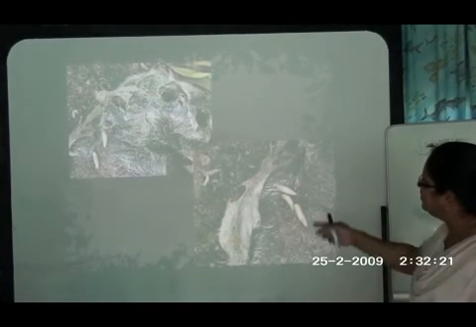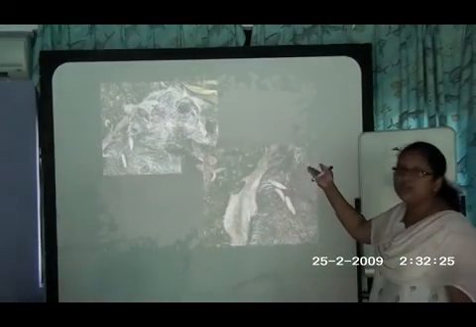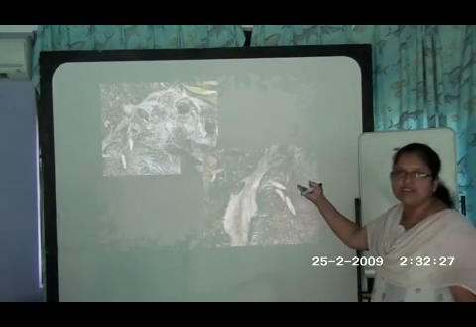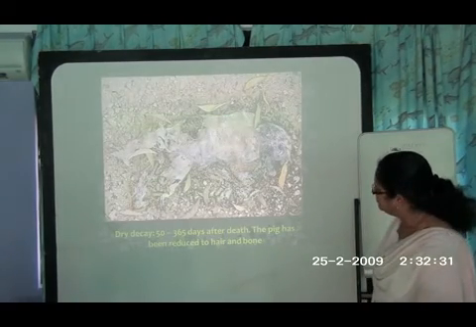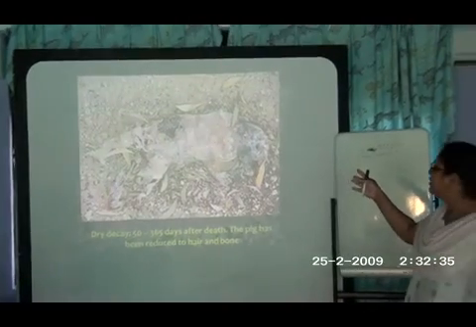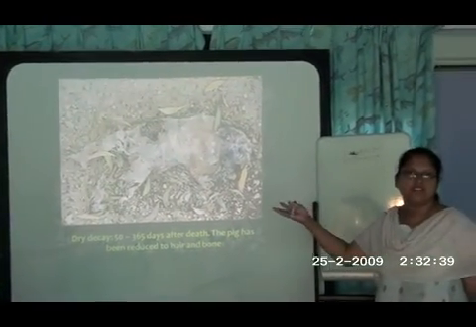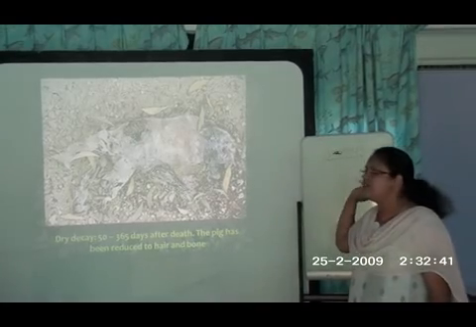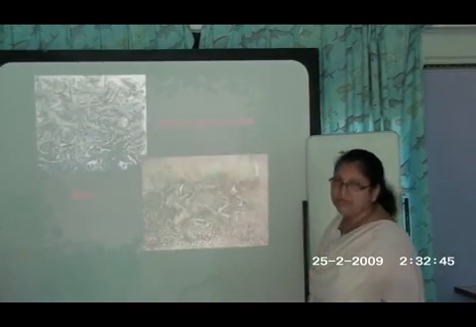And you can also see that the flies and maggots are also reduced a lot, because now they don't have a favorable condition to live there, so their numbers have been reduced greatly. Here you see 50 to 365 days, that means up to 1 year, it appears like this. Nothing remains except the bone, a certain part of skin, and only the hairs. Nothing else remains here. It is not even recognizable as a pig now.